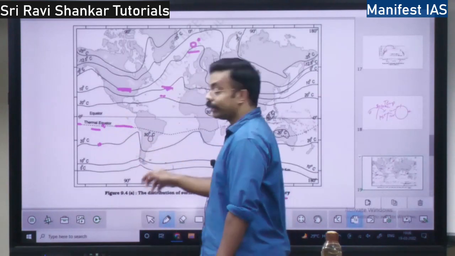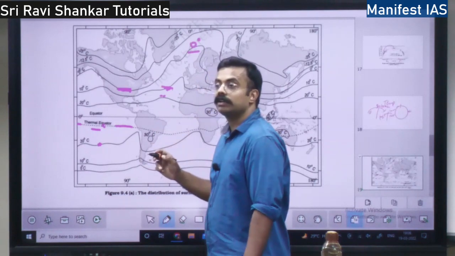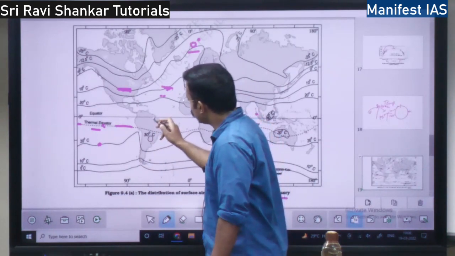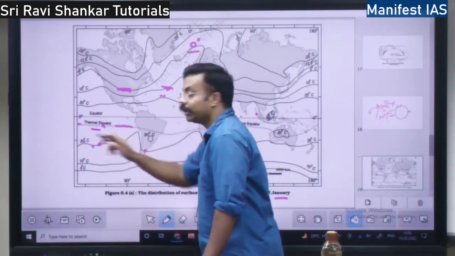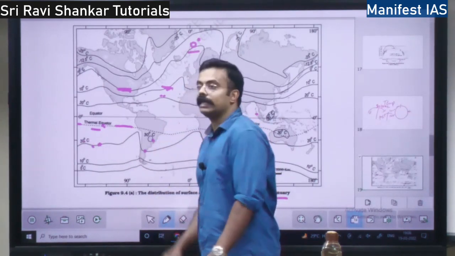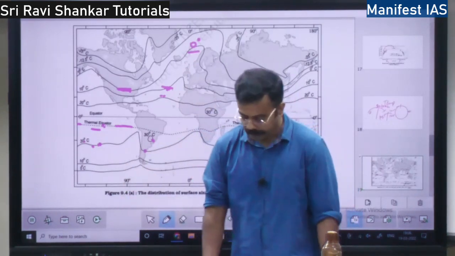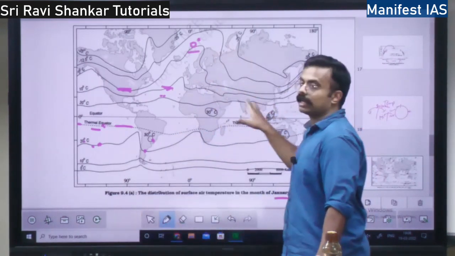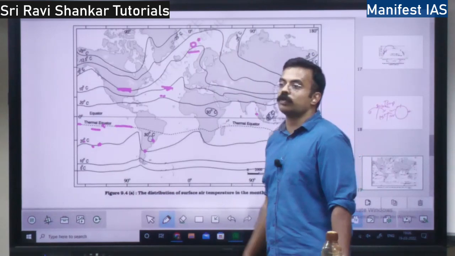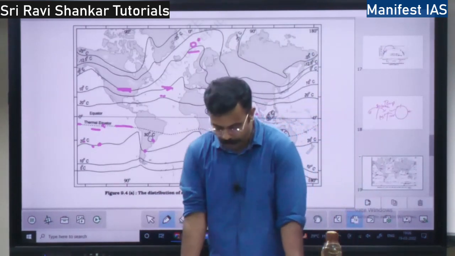But to find the 20 degrees, since land is hotter, you have to move till here. Because at the same level, you have 20 degrees on the ocean, and on land you have 30 degrees there. So land is hotter in the summer. So this is the concept, right? Why does this variation happen here? Because land area is more in the northern hemisphere, and land area is less in the southern hemisphere, right?